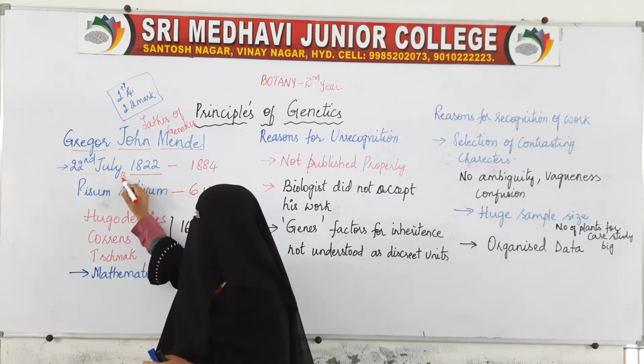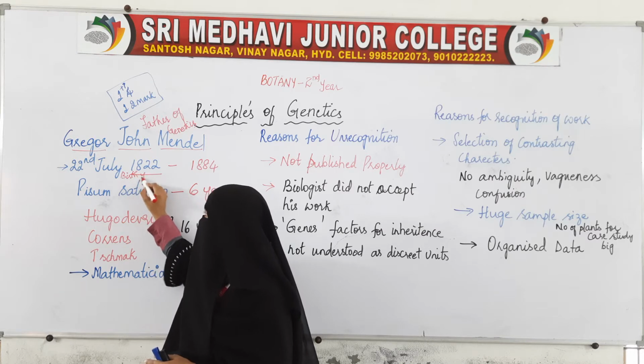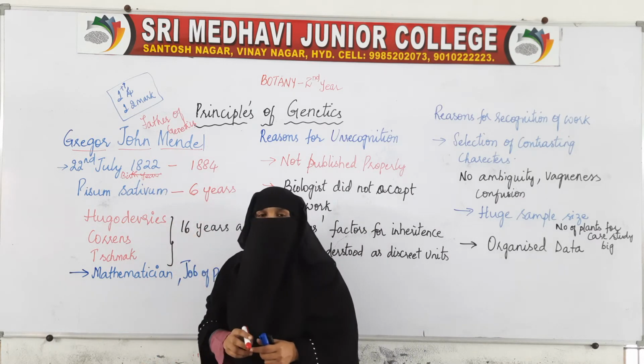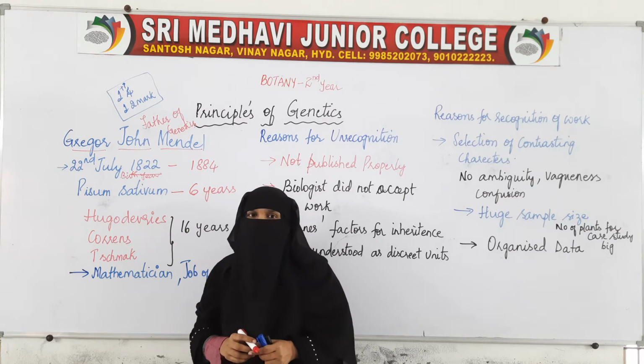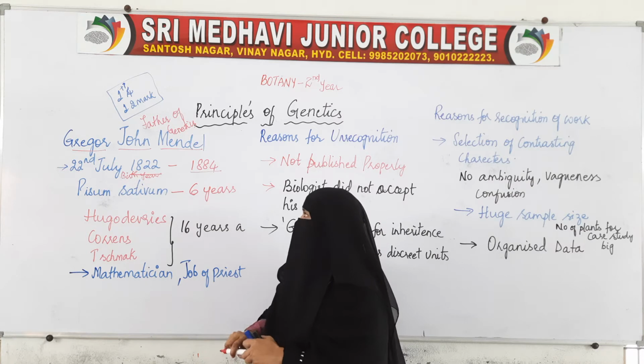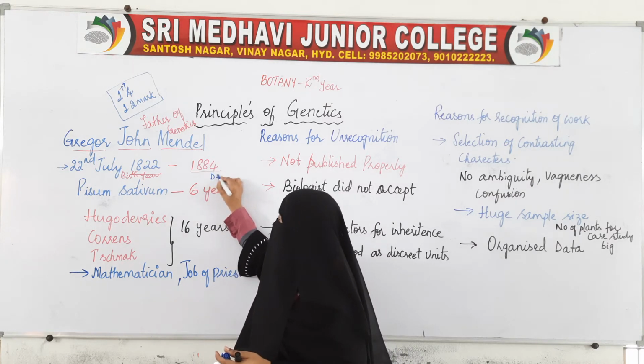Here the scientist Gregor John Mendel was born in the year 1822. This is the birth year. He was born on 22nd July 1822, and he died in the year 1884. 1884 is the death year.